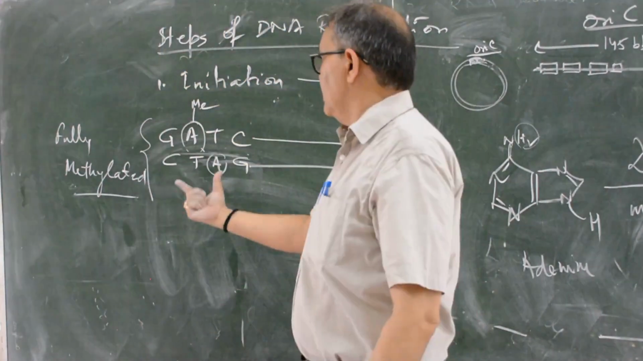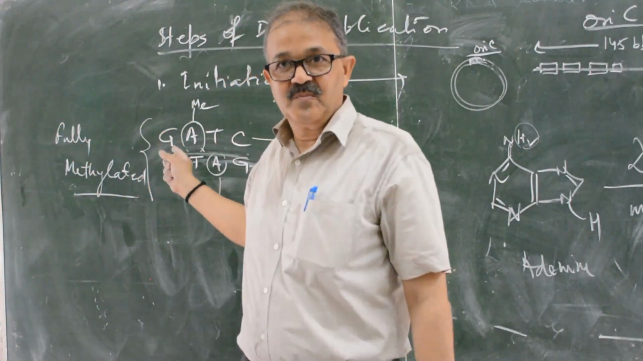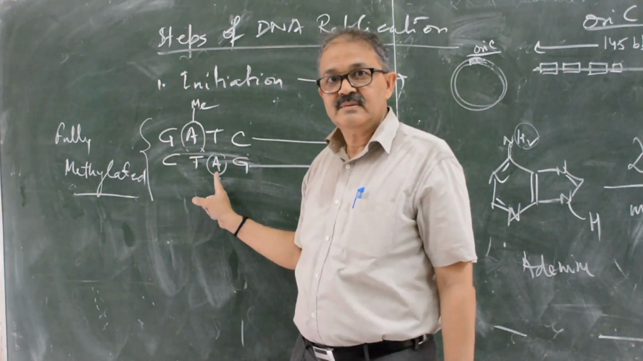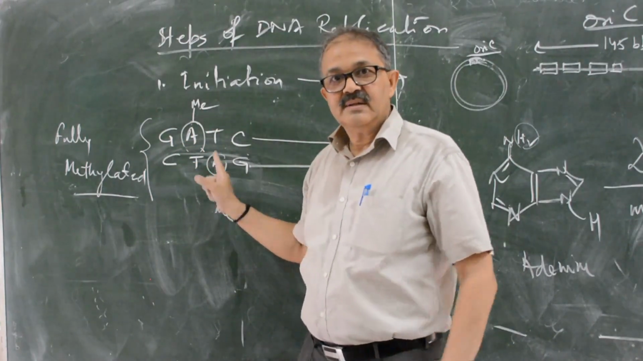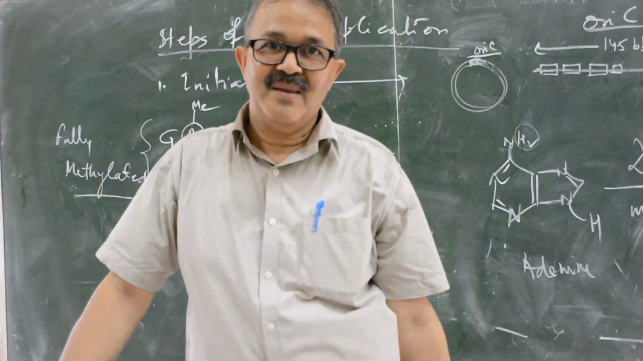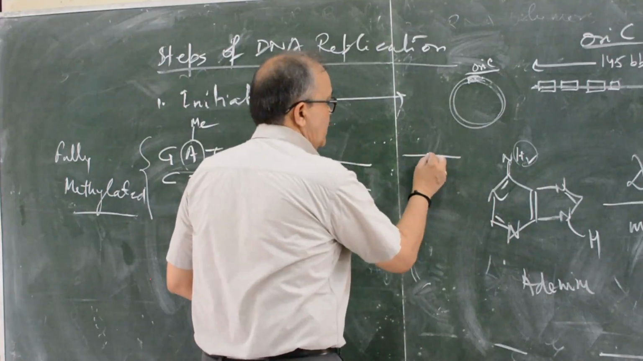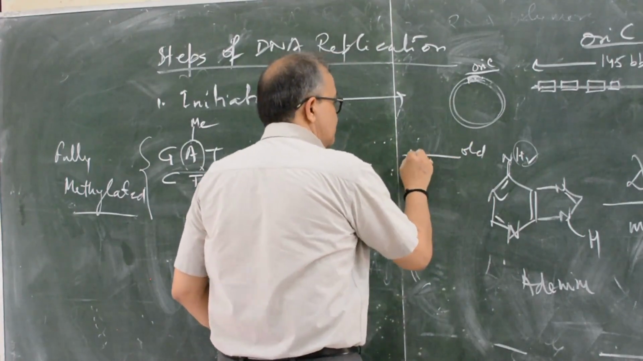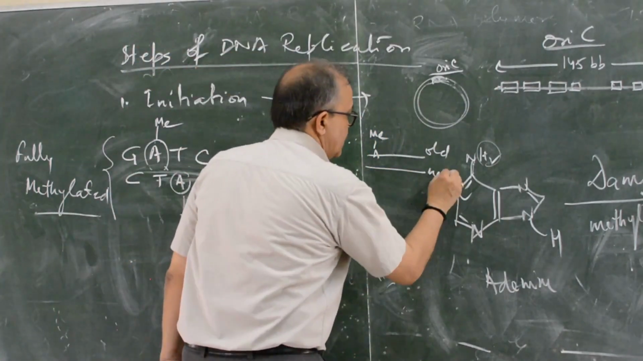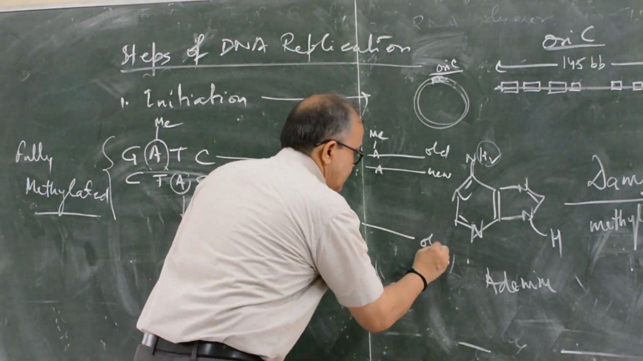Remember, this is called regulation of DNA replication. If both of the adenines are methylated, then the cell will proceed for DNA replication. But after replication, one strand will be the old strand, where A is methylated. The other strand will be new. It is not methylated.